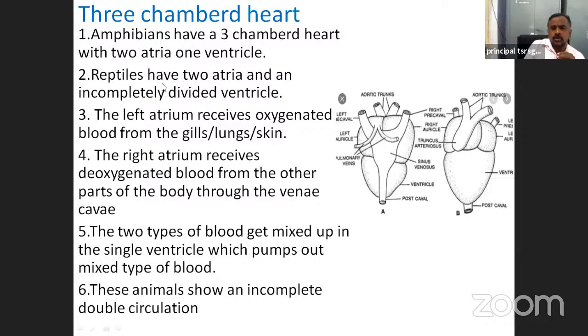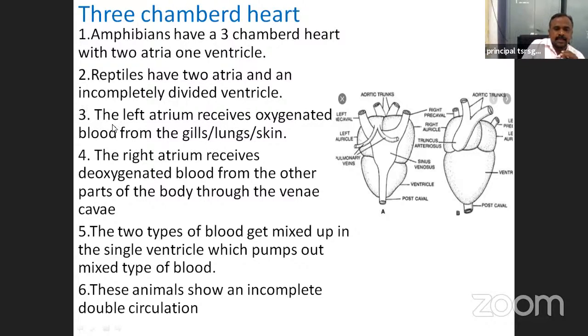The reptiles also have two atria and an incompletely divided ventricle. In reptiles, two auricles and an incompletely divided three-chambered heart, but except crocodile. In crocodile, a completely four-chambered heart is there.